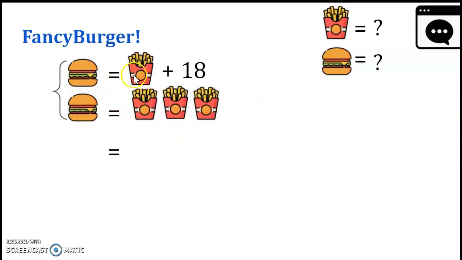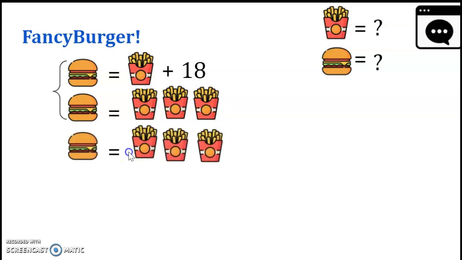Okay, so we're talking about the same thing here. One fancy burger costs this, and another fancy burger costs 3 supersized French fries. Okay, since we're talking about the same thing, we can equate the values to be the same too. We know that one fancy burger is supersized fries plus 18, and one same fancy burger is the same as 3 supersized fries.